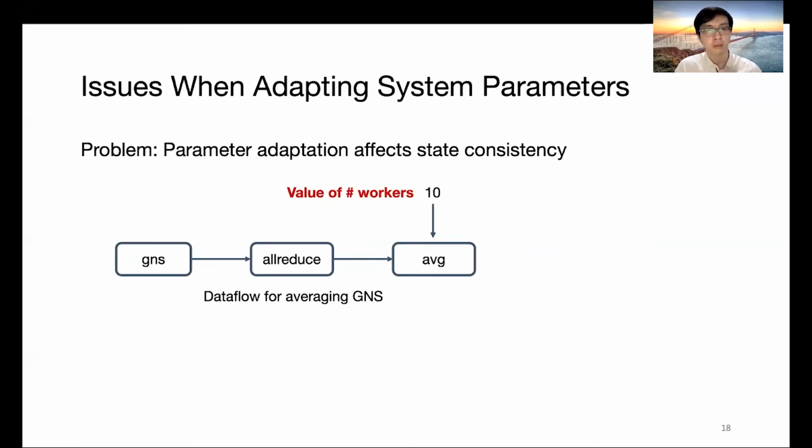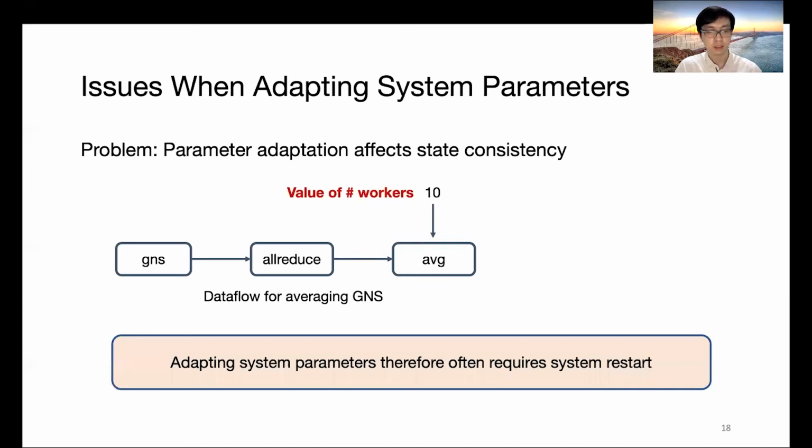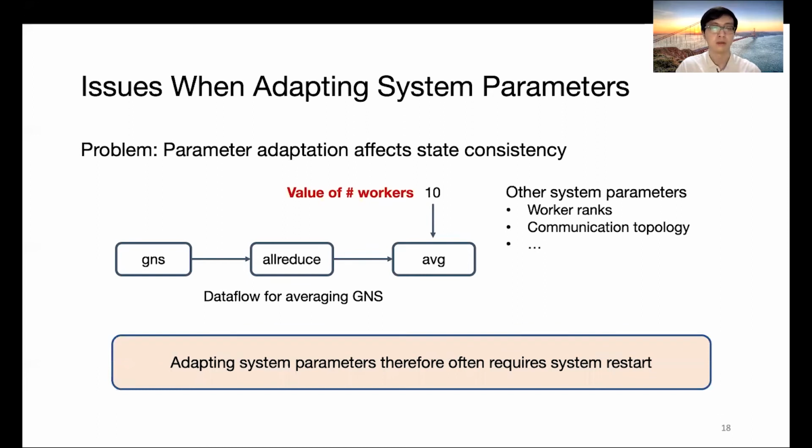we are compiling the current value of the number of workers, like 10 here, inside the data flow. And then later, when we want to update the value, that means we need to recompile the data flow. This is the major reason why adapting system parameters often requires the system to restart, because we coupled the system parameters and the data flow. And we can see similar problems in other system parameters.